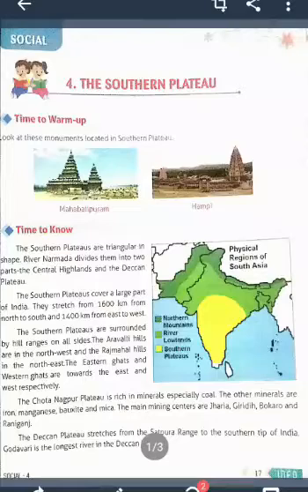So these are all we learn in this lesson, understood? And also we learn about the hills, which are the important hills in the Southern Plateau, and the triangular shape of the Southern Plateau. First you learn what a plateau is.